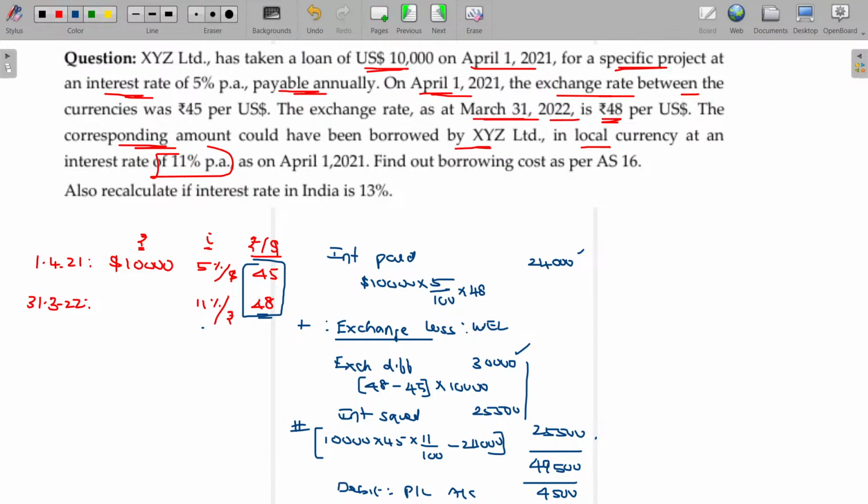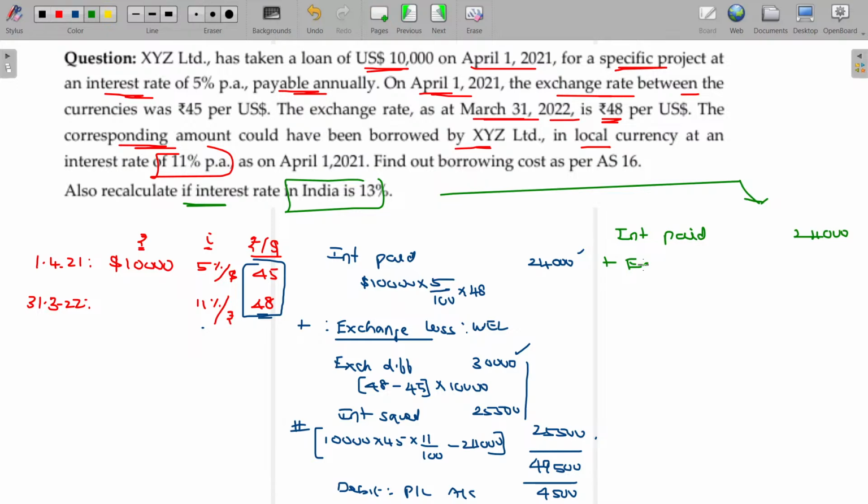I am recalculating the same illustration assuming the rate of interest in India is 13% in this scenario. Interest paid, how much is that? 24,000, plus exchange loss if any will be addable. Whichever is lower of number one, exchange difference, how much is that? That will be 30,000. Second one being interest saved.